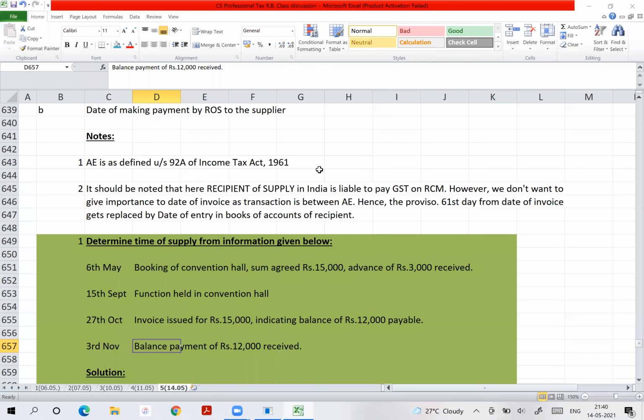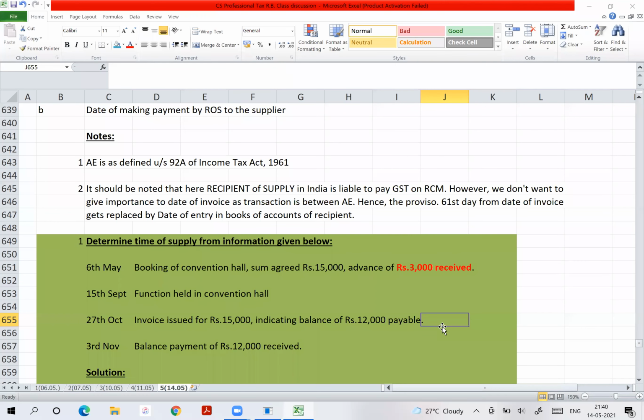We are talking about section 13 because we are talking about services. Very good. With respect to this 3,000 rupees, when is the amount received? 6th May. So 6th May will be time of supply.